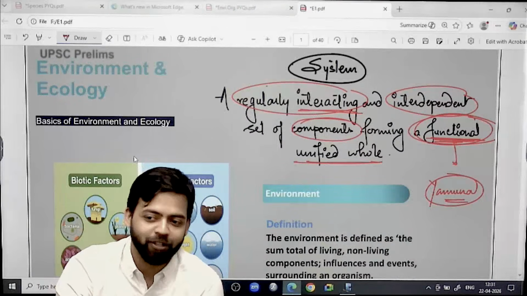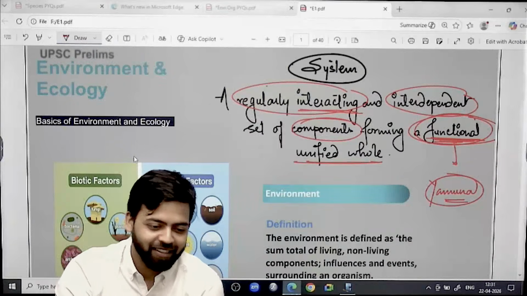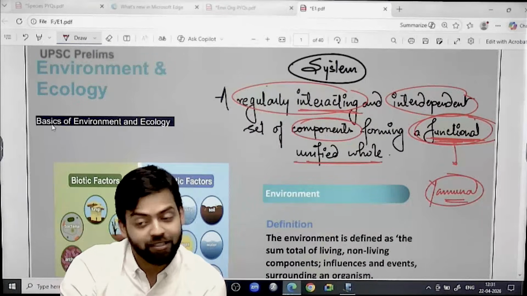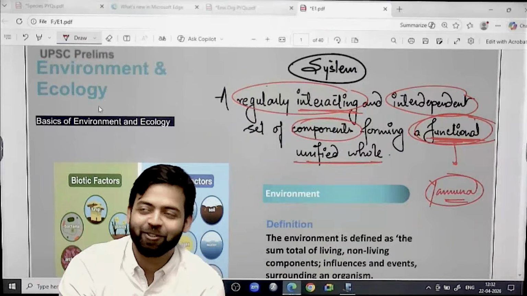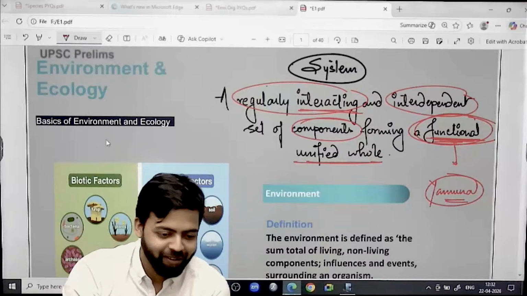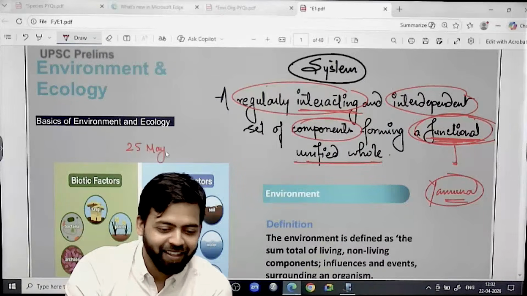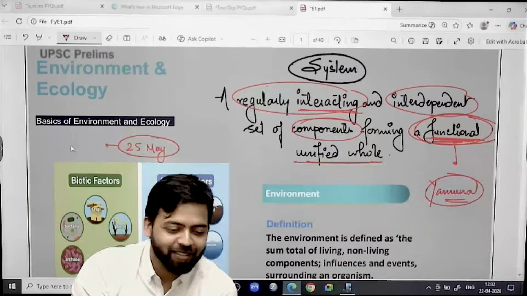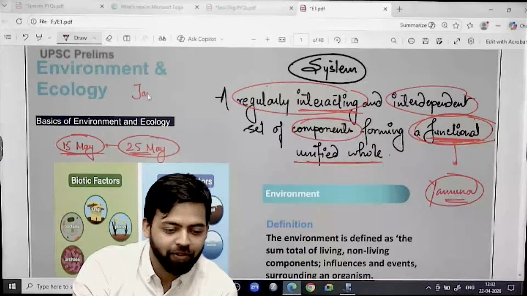Some of them responded in a positive manner, some of them used to scold us, asking is there any logic to this? Still we used to ask, sir, till when should we read the newspaper? Since when should we read the newspaper? What date? If prelims is on 25th of May, what are the chances of questions from newspaper from 15th of May? And these questions are being asked by those students who have not read the newspaper since January 15th.